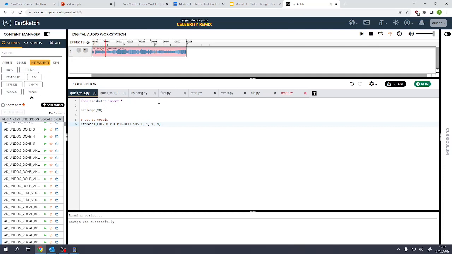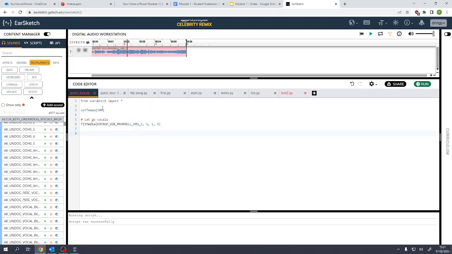So at the moment, I've got some of the main vocals from Pharrell Williams' track. As long as you've got one clip from Pharrell's track, you're in with a chance of winning. But you can have any of the other sounds as well. If you haven't already played around with it, setTempo is quite fun. You can make the same track play faster or slower, so you can make it more upbeat or slow it down if you prefer. I'm going to go for about 100 beats per minute.